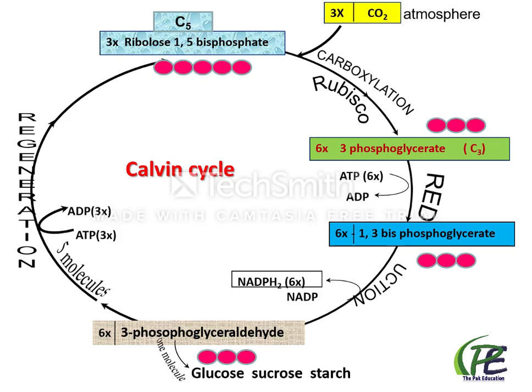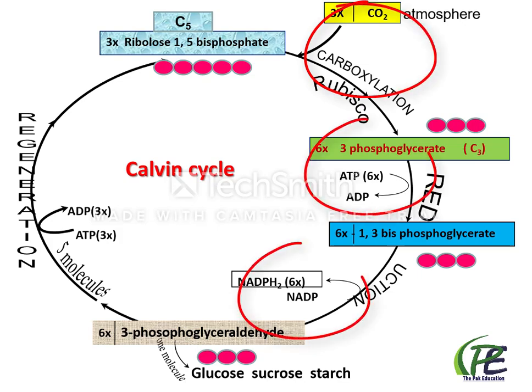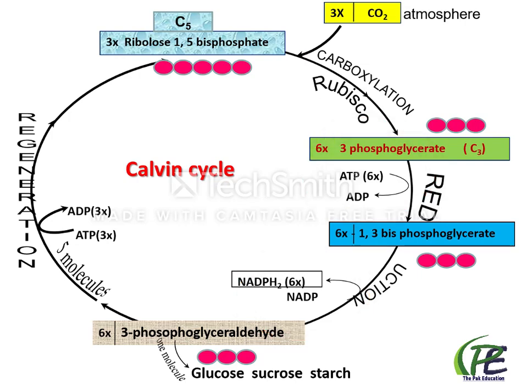Now points related to the C3 cycle or the Calvin cycle. Number 1, location where the dark reaction or the Calvin cycle takes place. The answer is stroma. What is the end product of the Calvin cycle? The exact answer is ribulose 1,5 bisphosphate, which is a 5 carbon compound, and it is a type of carbohydrate. And which things are utilized during this reaction? Here the carbon dioxide, ATP and NADPH2 are utilized during this mechanism.